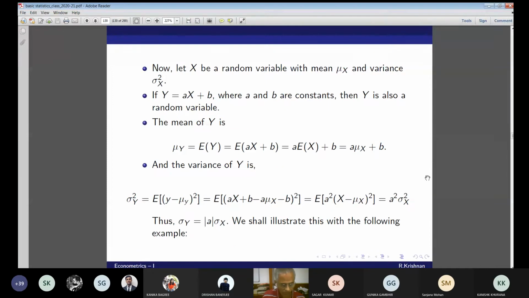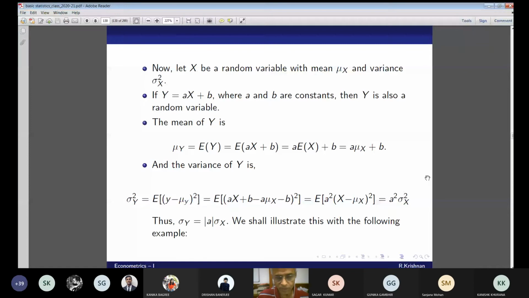Okay, now the way we define a function in X, let's again extend the same concept. Let X be a random variable with the mean mu X and variance sigma square X. If Y equals aX plus b, where a and b are constants, then Y is also a random variable. If the expectation of X is equal to mu, the expectation of Y is nothing but a mu plus b. So that will be the expectation. The mean of Y is a mu X plus b. This is exactly the mean of Y.